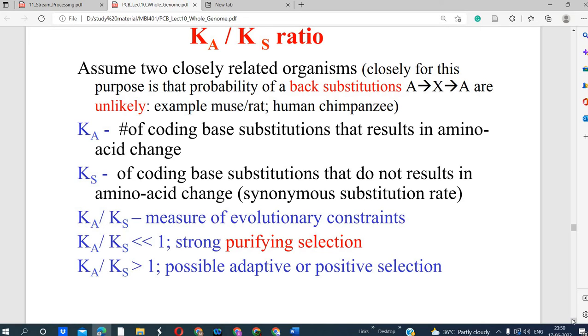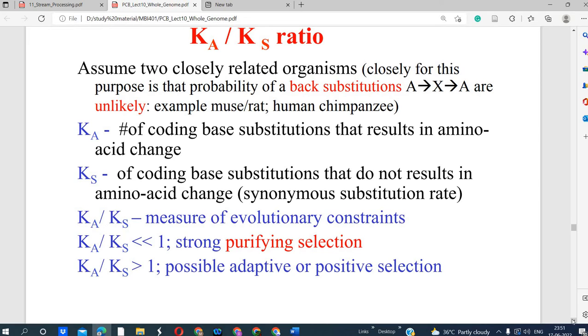Means if there is a coding sequence substitution that results in the amino acid change, that can be divided by the Ks. Okay, so if it is more in number, then the ratio will be greater than 1. If the substituted base sequence results in the amino acid change, meaning there is a change in the protein also, then the ratio will be greater than 1, because the number of base substitutions that do not result in an amino acid change is less.